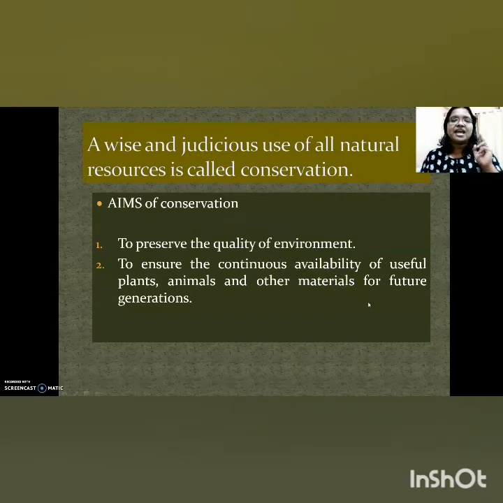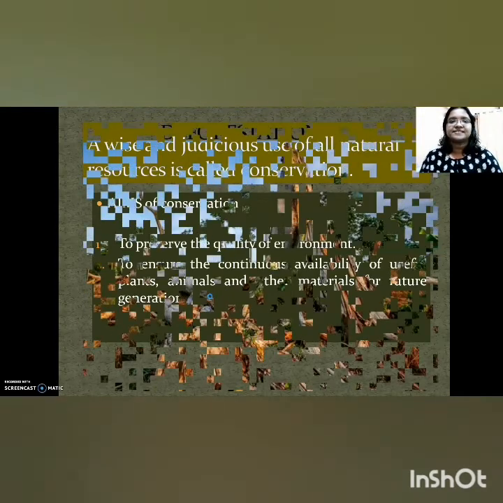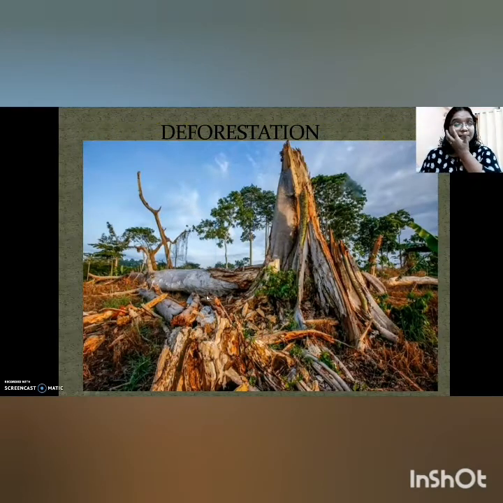So two main aims of conservation: to preserve the quality of environment, and second, to ensure the continuous availability of plants, animals, and all materials for future generation. Right, children? Yes. Now, in this chapter, first we are going to discuss deforestation.